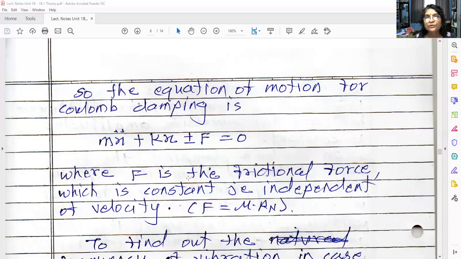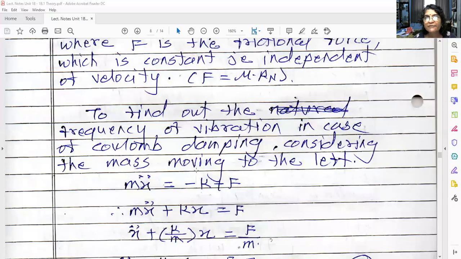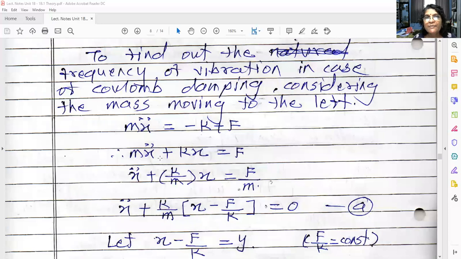So consider this equation: mx double dot plus kx is equal to plus or minus f, whether a body is moving towards left or towards right. But to avoid negative sign initially, otherwise you may get confused, we are assuming that your body is already displaced towards right and it is returning back to the equilibrium position. So that means it is moving towards left.